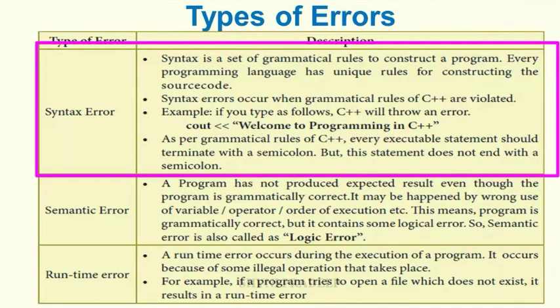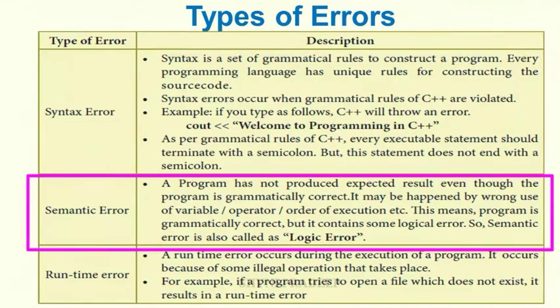Okay. Next is semantic error. Sometimes the program does not produce the expected result even though the program is grammatically correct. It may happen because of wrong use of a variable or operator, or order of execution, and so on. This means the program is grammatically correct but it contains some logical error. So this error is called a semantic error. It is also called a logical error.